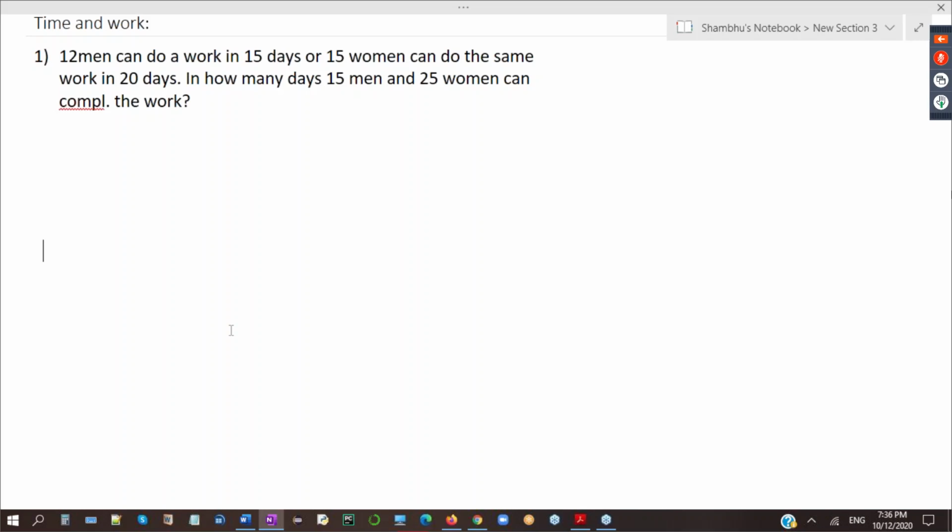6.667. Okay, maybe correct. Okay, fine. No, Rachna, no. 18 will obviously not be correct. See, you are saying 18 days. If only 12 men work, they will complete in 15 days. But already 15 men are there, so obviously it will be less than 15 days, first thing. Second thing, 15 men are assisted by 25 women also. Right? So it will be very few days.